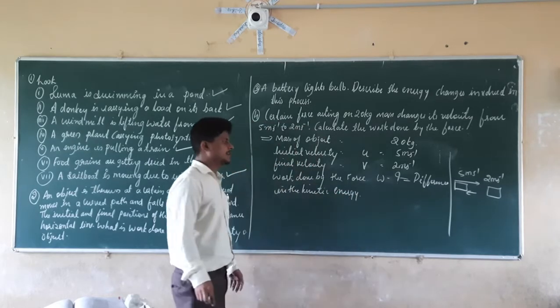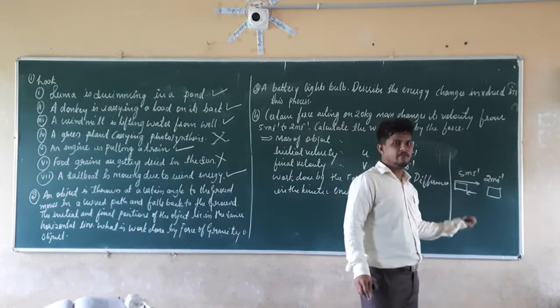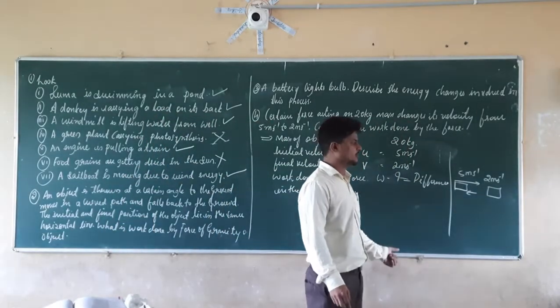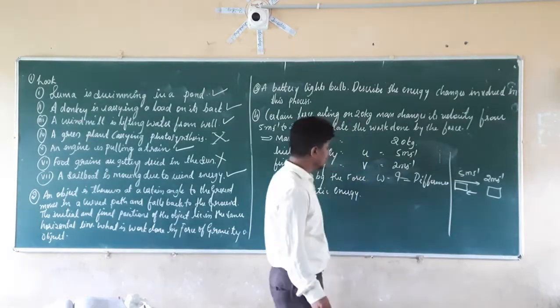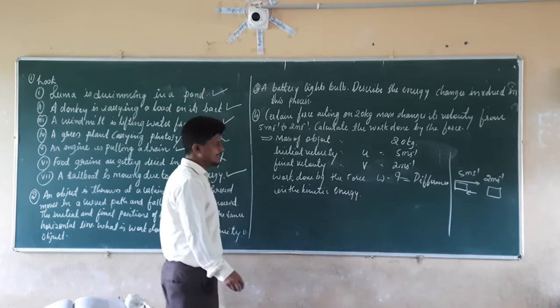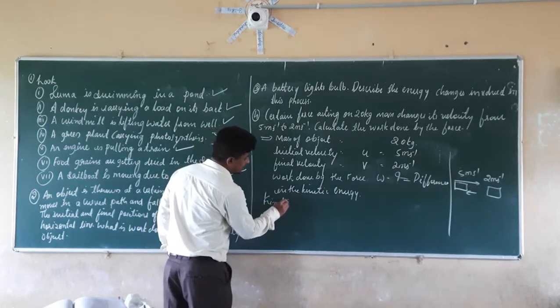So we have to calculate the kinetic energy initially and we have to calculate the kinetic energy finally. After calculating those things, we are going to take the difference. That difference is nothing but the work done by that force. So first let us consider the kinetic energy initially. Kinetic energy of the object initially.